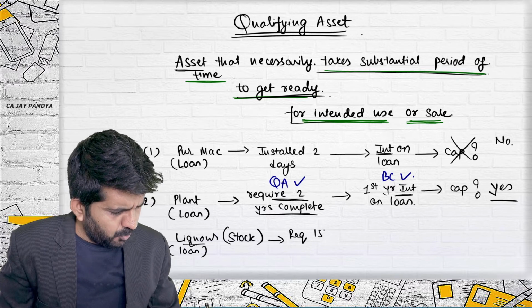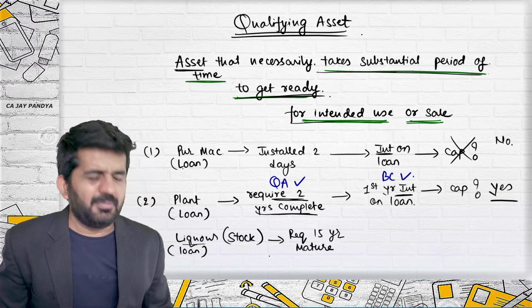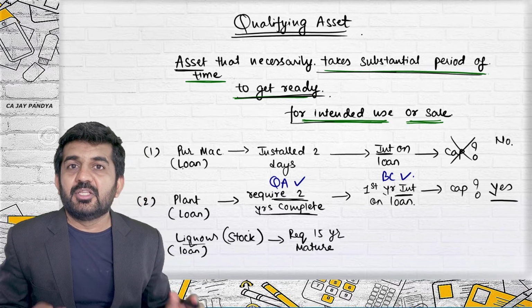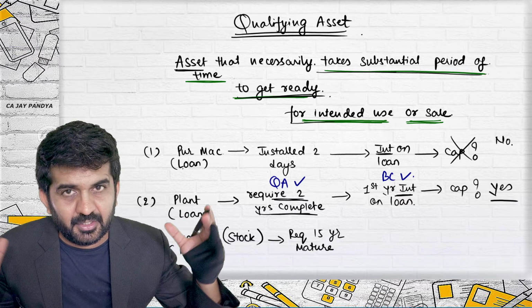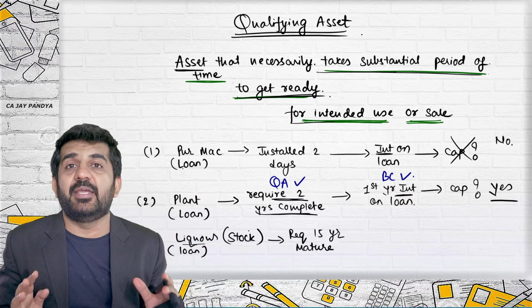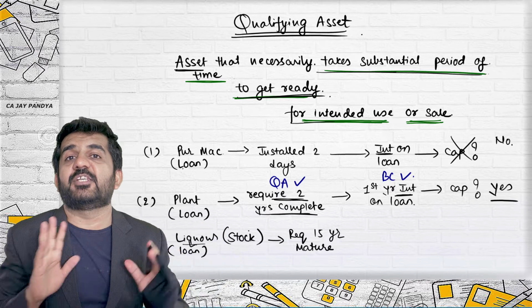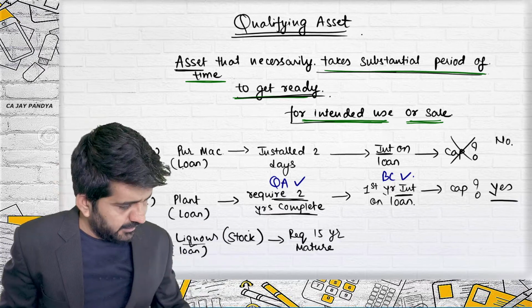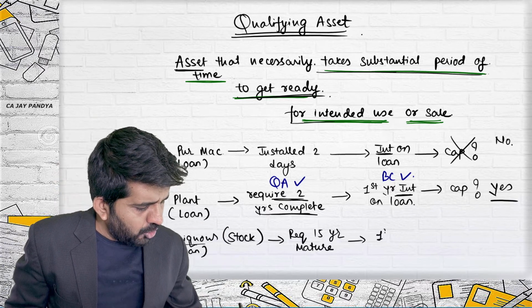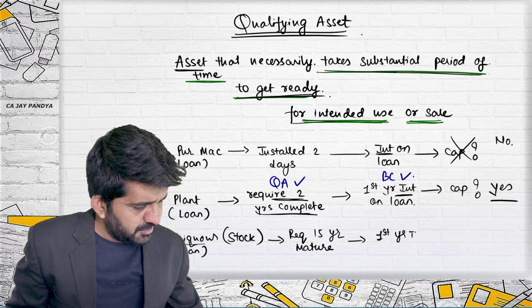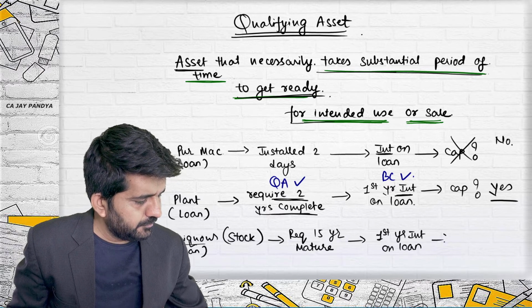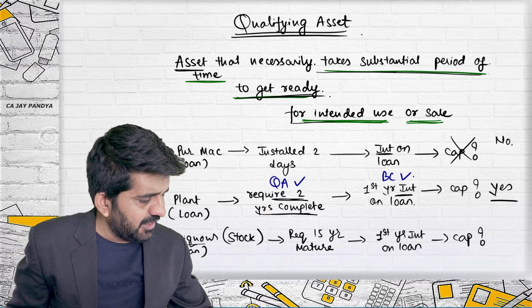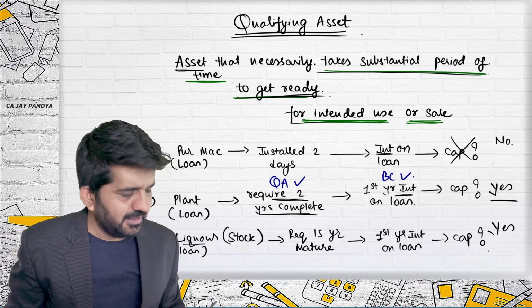It will require 15 years to mature. Let me use the word mature. Is it alright? The liquor will come to that particular condition whereby I might be getting 50 lakh rupees for this particular liquor. Is it alright? I am talking about the first year's interest on loan. Can it be capitalized? The answer is yes.